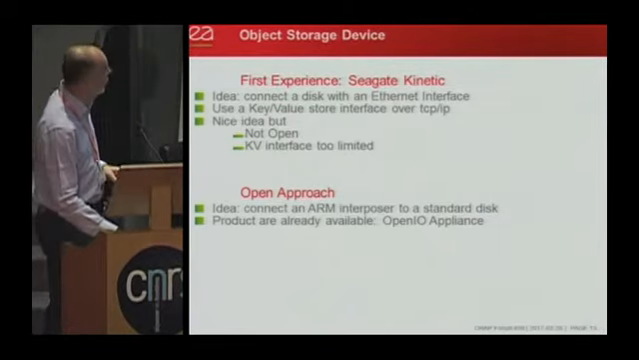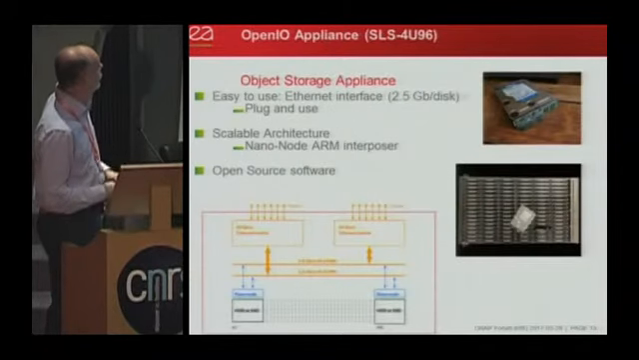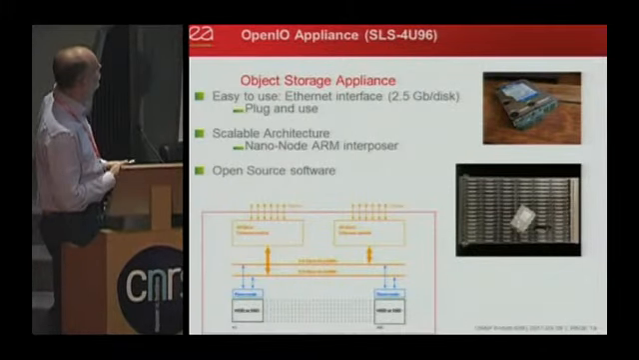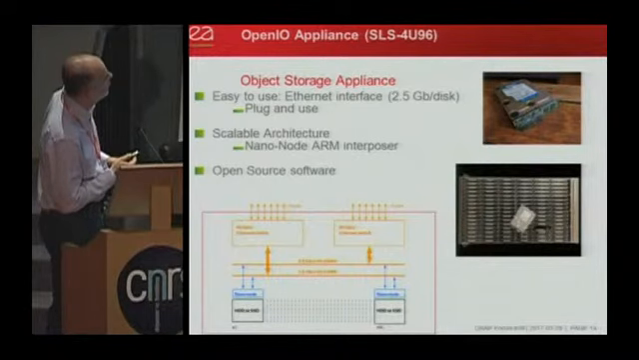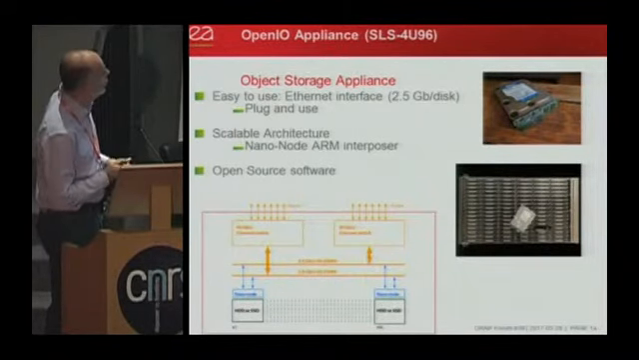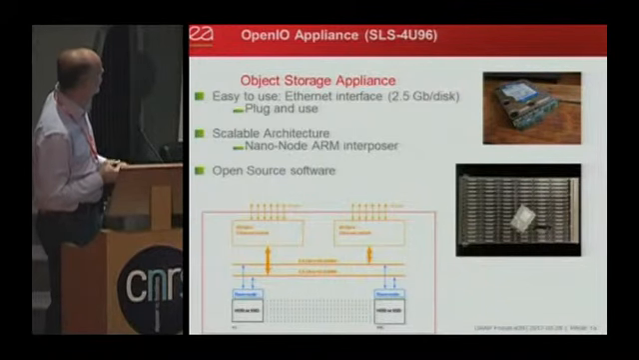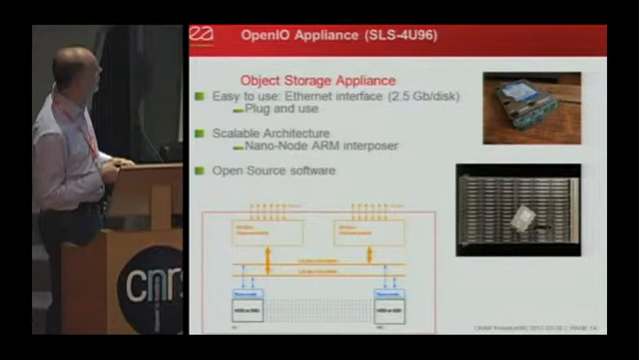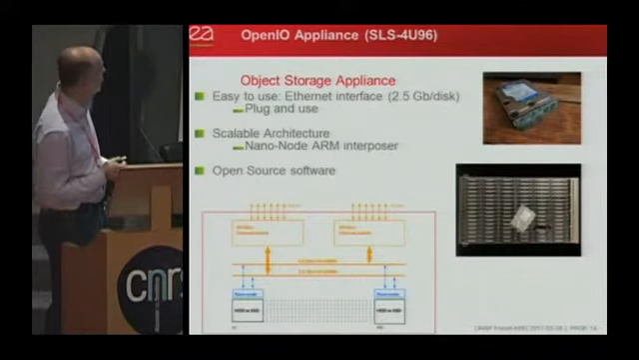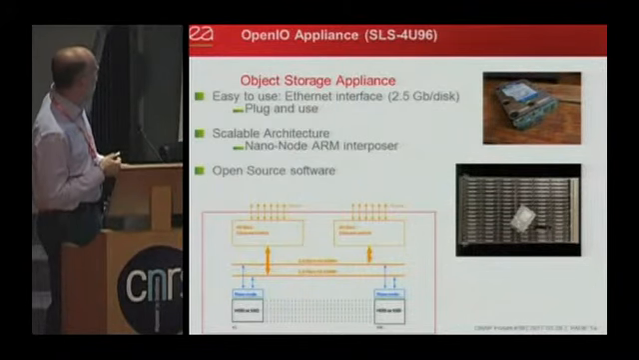OpenIO is a French company who made some software-defined storage, object-based storage. And here you have the products they have made. So you have here the disk, the little ARM processor connected to the disk. You put everything in a drawer, and you have this. So a cluster of independent disks connected through a nano node, which is an ARM card, to an Ethernet network with 4 gig switches, and you go out there.